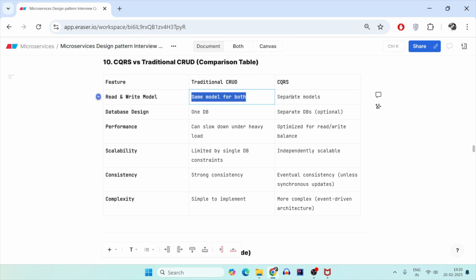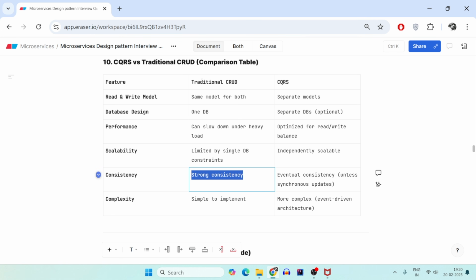CRUD is very slow due to high reads, while CQRS is optimized for read and write balancing because they are two different microservices. Since CRUD is a single DB and one single application, the read and write requests cannot be scaled independently, while in CQRS, since they are two different microservices, you can assign multiple pods for read and one single pod for write. So it's independently scalable. For consistency, traditional CRUD gives very strong consistency, which is a very big advantage,